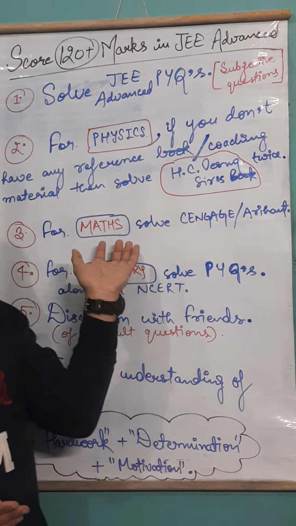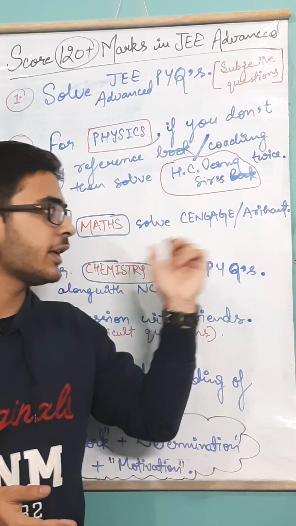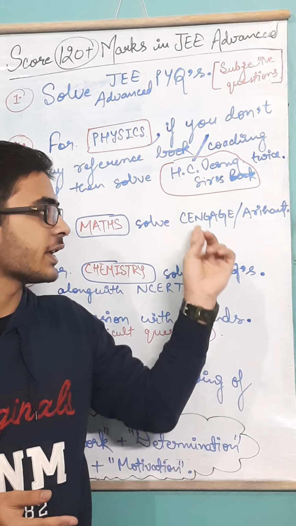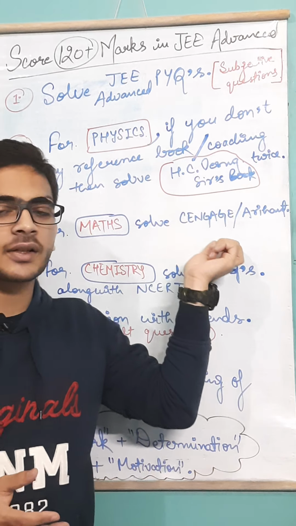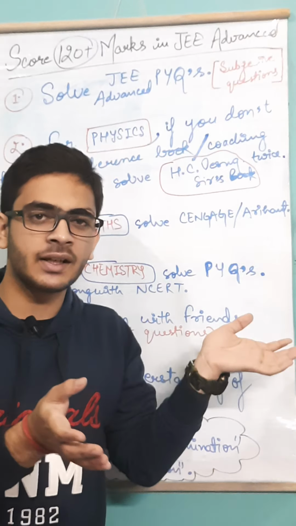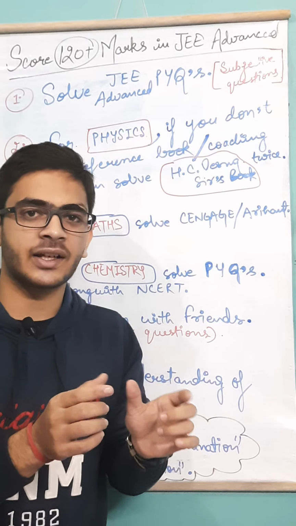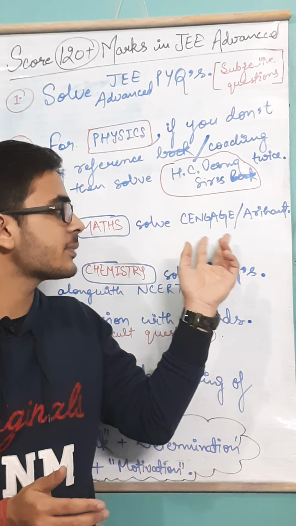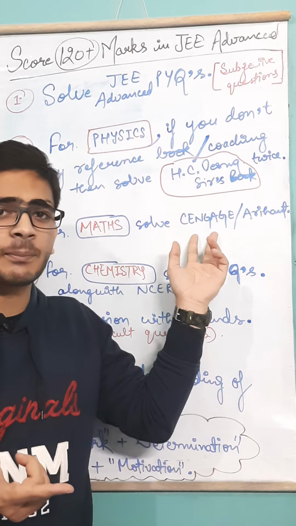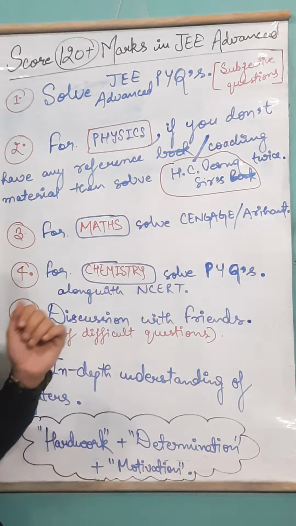For maths, you can solve Cengage or Arihant, any one of them. I had personally solved Cengage, so I would recommend it, because if your basics are clear and you want to go to advanced level, then this book is very good. It has a lot of solved examples and exercise problems.